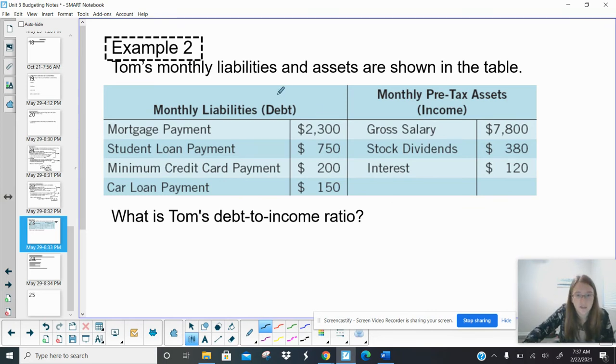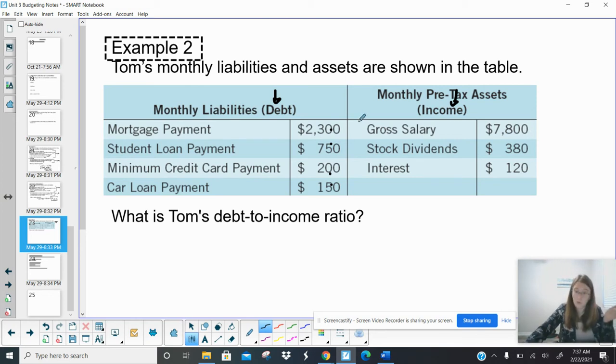So if you notice, here's all the debts. These are all, again, on a monthly basis. Here's all the income. This is, again, on a monthly basis, how much money is coming in. This is something banks will also look at to determine if they want to give you a loan. If your debt to income ratio is too high, that means that, again, you're paying too much money towards your debts. Why would they want to give you another debt? Why would they want to give you another loan if you're already paying so much towards your debts?